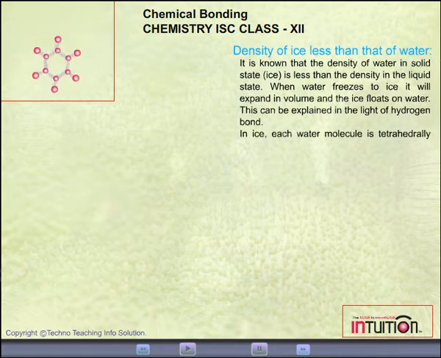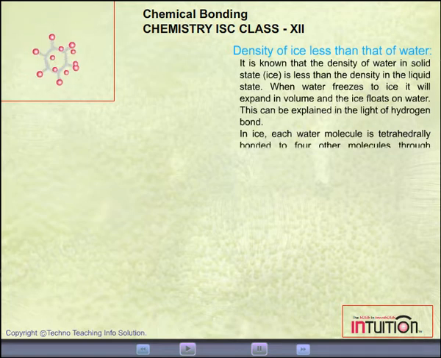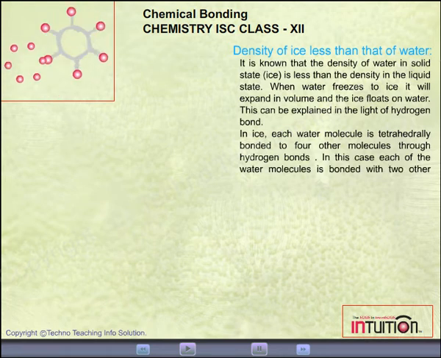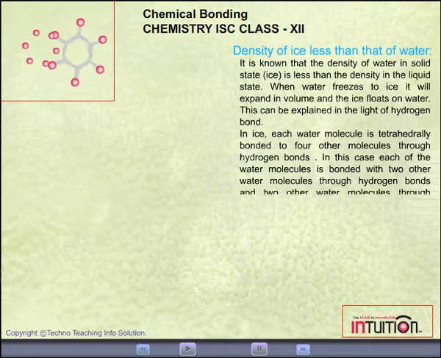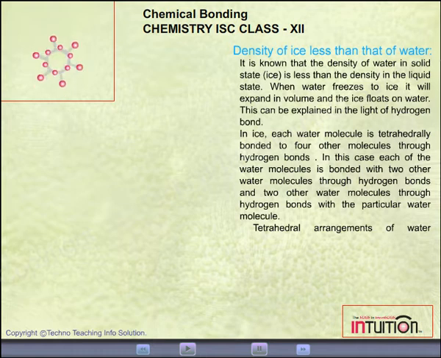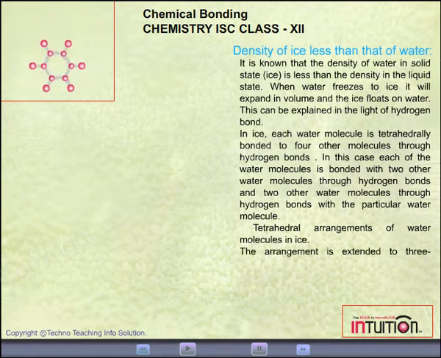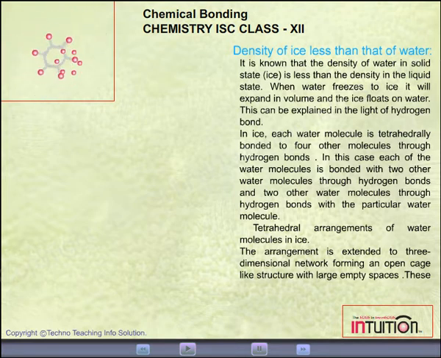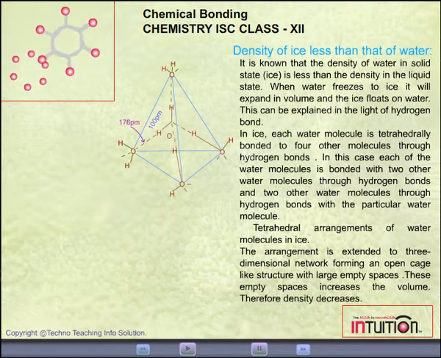In ice, each water molecule is tetrahedrally bonded to 4 other molecules through hydrogen bonds. In this case, each water molecule is bonded with 2 other water molecules through hydrogen bonds and 2 other water molecules through hydrogen bonds with the particular water molecule. Tetrahedral arrangement of water molecules in ice. The arrangement is extended to a 3-dimensional network forming an open cage-like structure with large empty spaces. These empty spaces increase the volume, therefore density decreases.